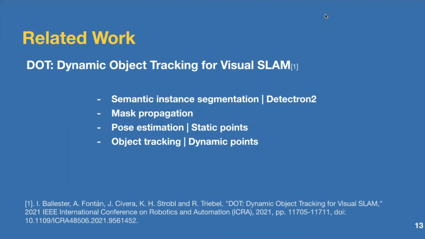Let us discuss some recent work in this area. The first one is dynamic object tracking for Visual SLAM. This uses the Detectron-2 network to get a semantic segmentation of the dynamic objects and then sees if this mask propagates between the frames. It estimates the static points as well as dynamic points. It uses static points to do the pose estimation, while it uses the dynamic points to track the objects.